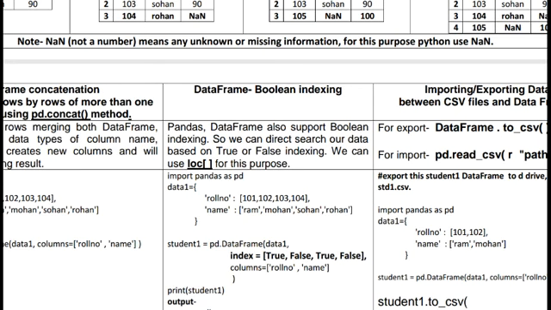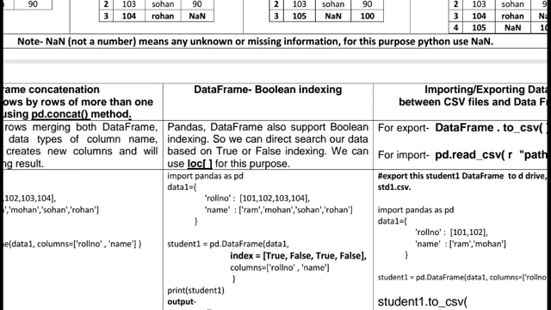We have also seen that we can change this default indexing according to our choice. We can use A, B, C, D or 101, 102, 103, so we can change our default indexing position.